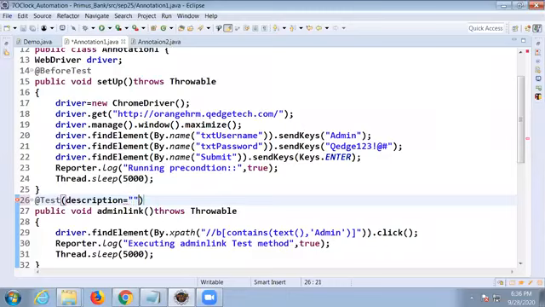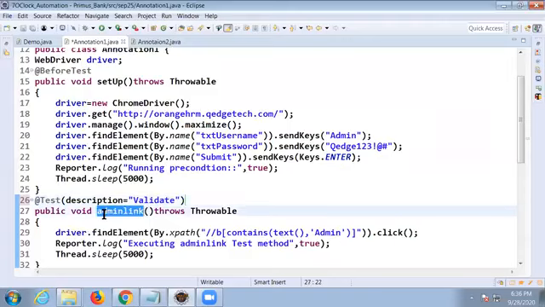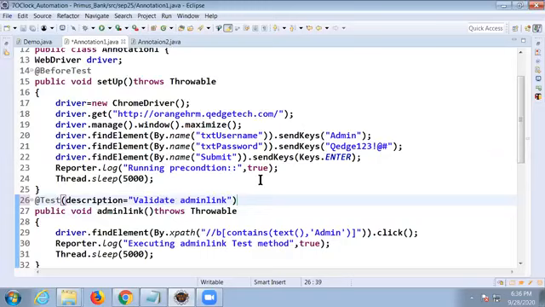Okay, in double quotation, give the name of the test case, validate your test case name. What is the test case name? Admin link. Okay, anything you want, we can separate with a comma. Comma. I want to prioritize this test case. Why do you want to prioritize a test case in TestNG? All of you know that.